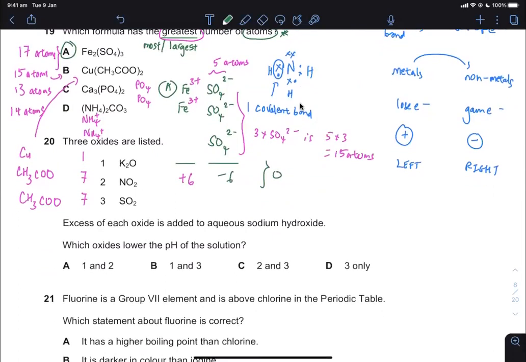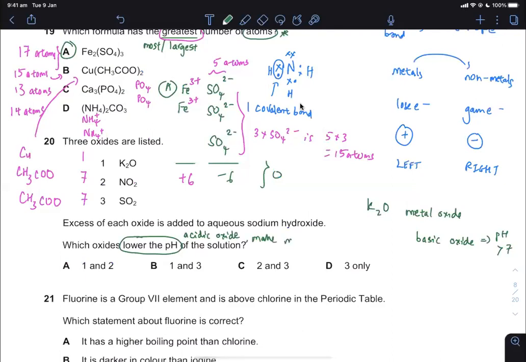This is potassium oxide. So K2O is a metal oxide. So metal oxide is going to be basic oxide. Basic oxide means they dissolve in water. They'll give you pH greater than 7. Which one lowers the pH? Lower the pH means acidic oxide, because you want to make the pH lower, you want to make it more acidic. So looking at option 1 alone, K2O is going to give me a basic oxide, which is greater than 7. It's going to increase the pH, which means option 1 is definitely wrong, okay?